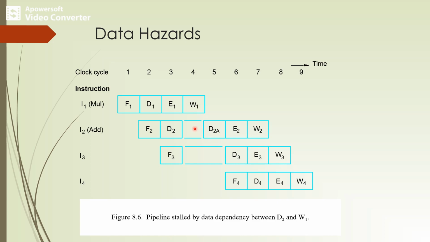Instruction I3 can be fetched during clock cycle 3, but its decoding must be delayed because of this delay.